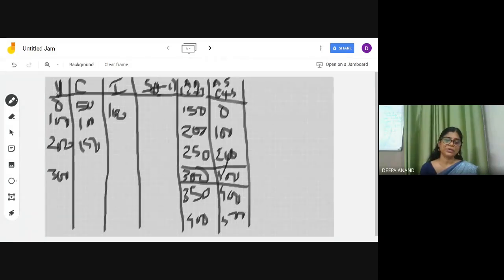You have studied two approaches: AD is equal to AS approach and saving is equal to investment approach. So there you have studied that at the equilibrium level, saving is equal to investment. The amount being saved is the amount being invested. You have seen the derivation also.